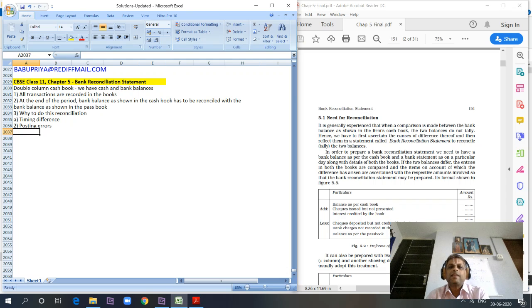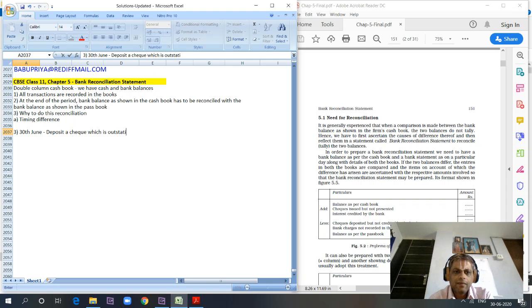So, what is the timing difference? Suppose today we are on 30th June, which is the last calendar day of the month. We go to the bank and deposit an outstation check.